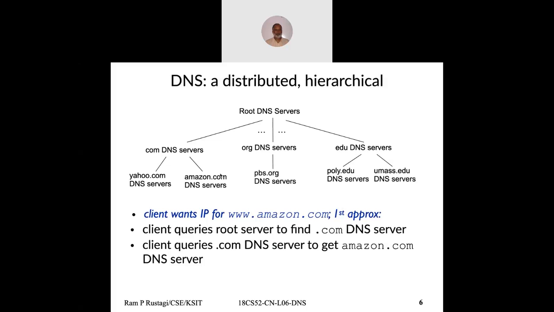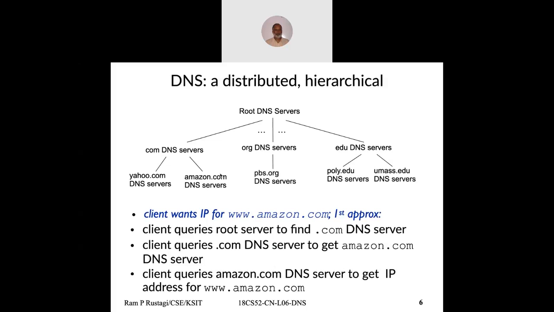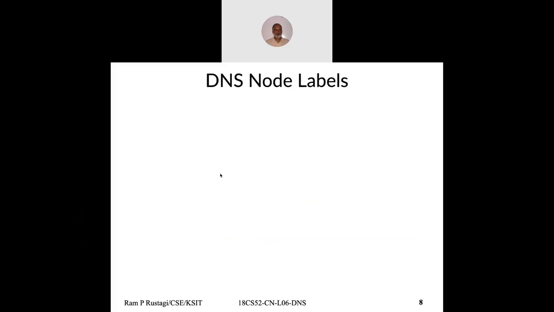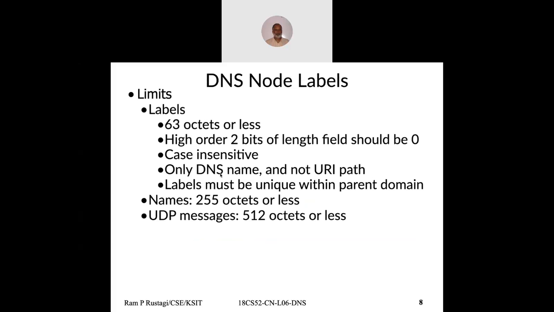As we will look at shortly, there are two ways to find it. One is called the iterative way, the other is called the recursive way. We will look at both of them in a short while. If you want to look at the top level domain servers diagram, you can search for it.